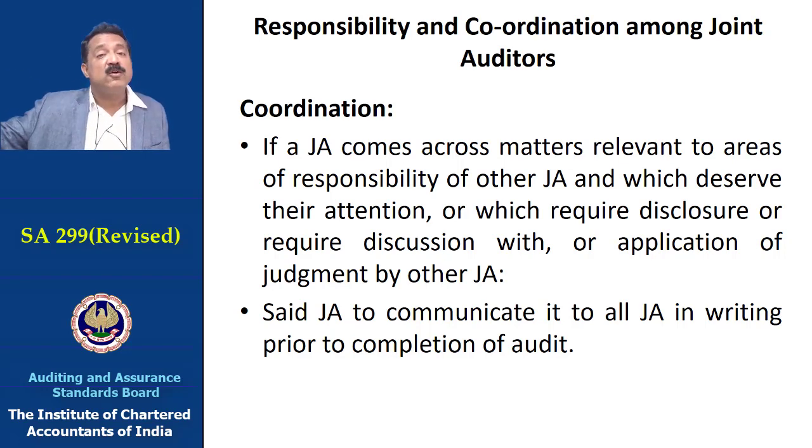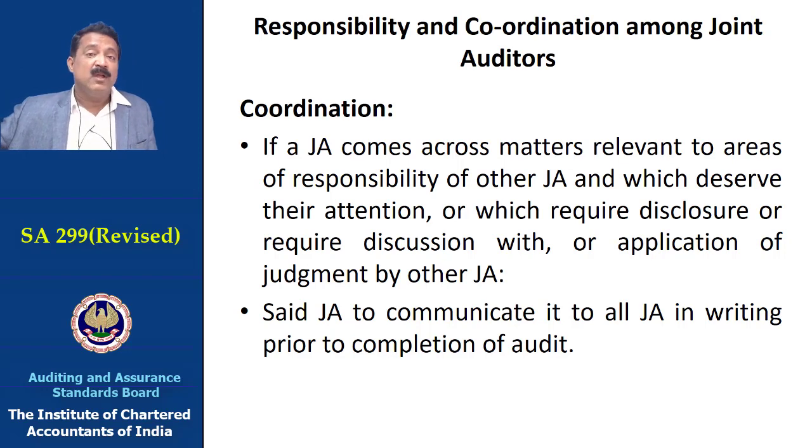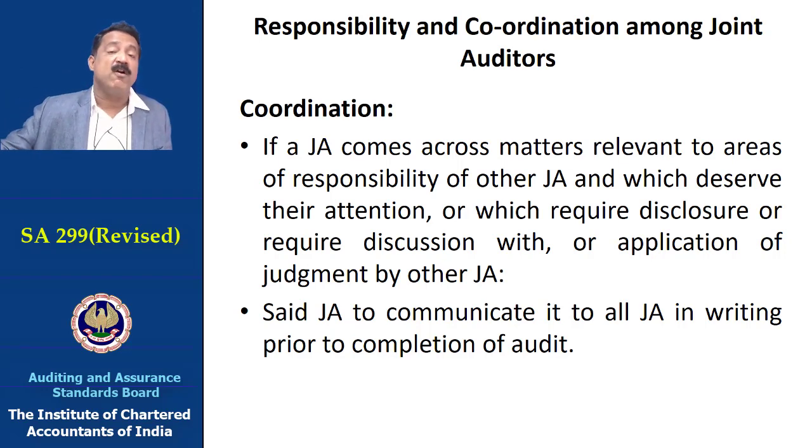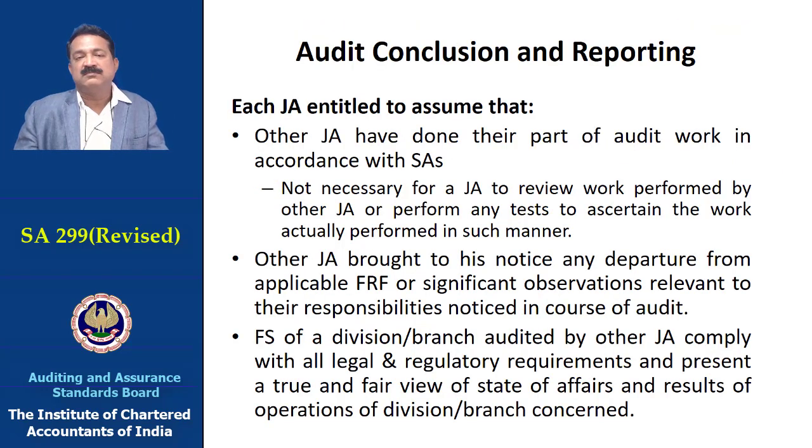It needs to be communicated to the person who is actually taking the aspects of fraud as an allocation. Joint auditors are always on the same footing, and therefore everyone is entitled to assume that the other auditors have done their part of the audit work in accordance with the SA. It is not necessary for a joint auditor to review the other's work.